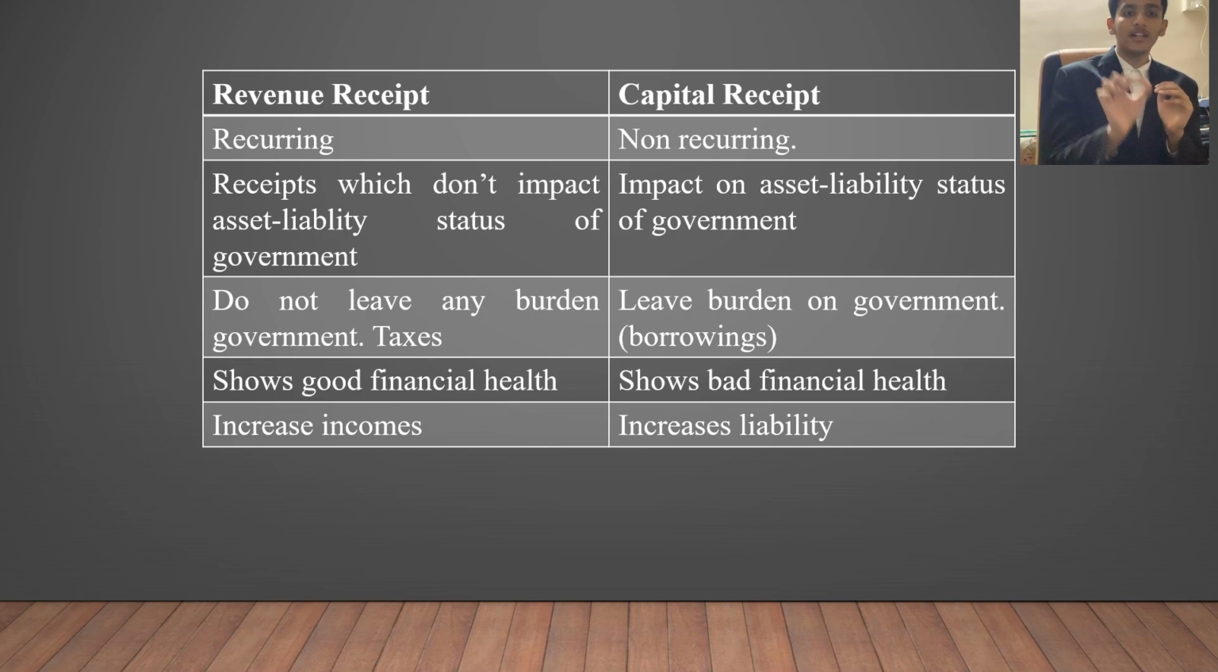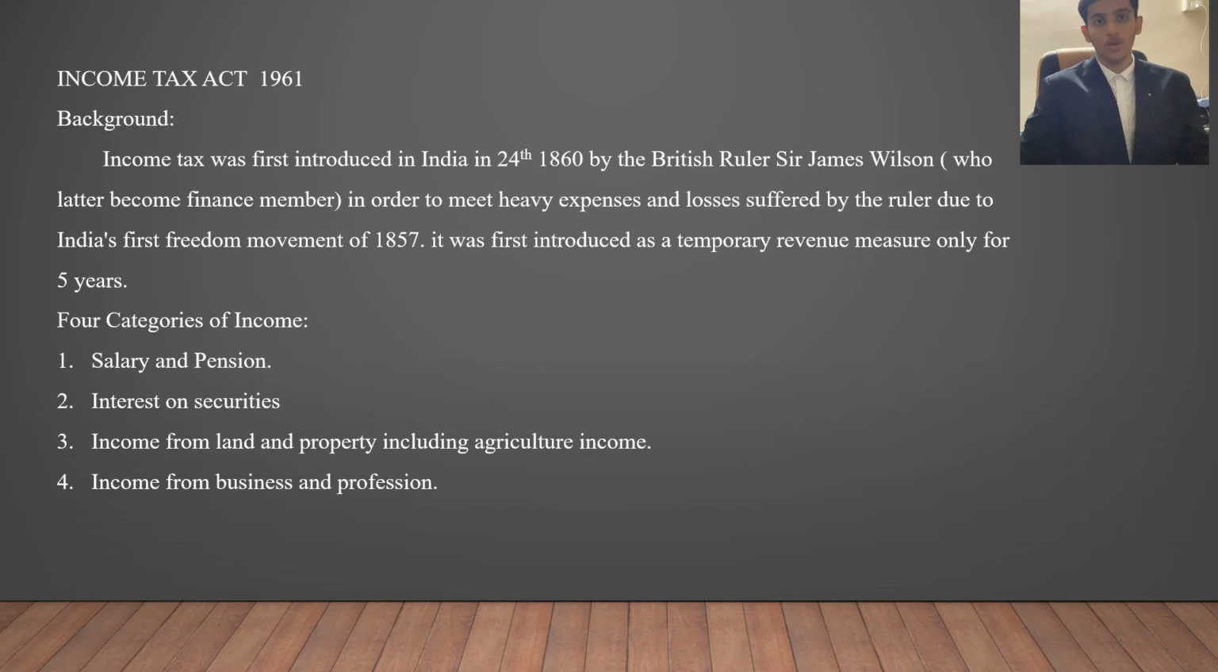Next is increase in income versus increase in liability. Whenever revenue receipt is more, that is, collection of tax is more, we can deduce that the income of people in that country is more, which is the reason they are paying tax. Now when the capital receipt is more, there is an increase in liability of the government, which is basically bad for a particular country. So these were the constitutional provisions regarding the income tax or tax related system between state and center.